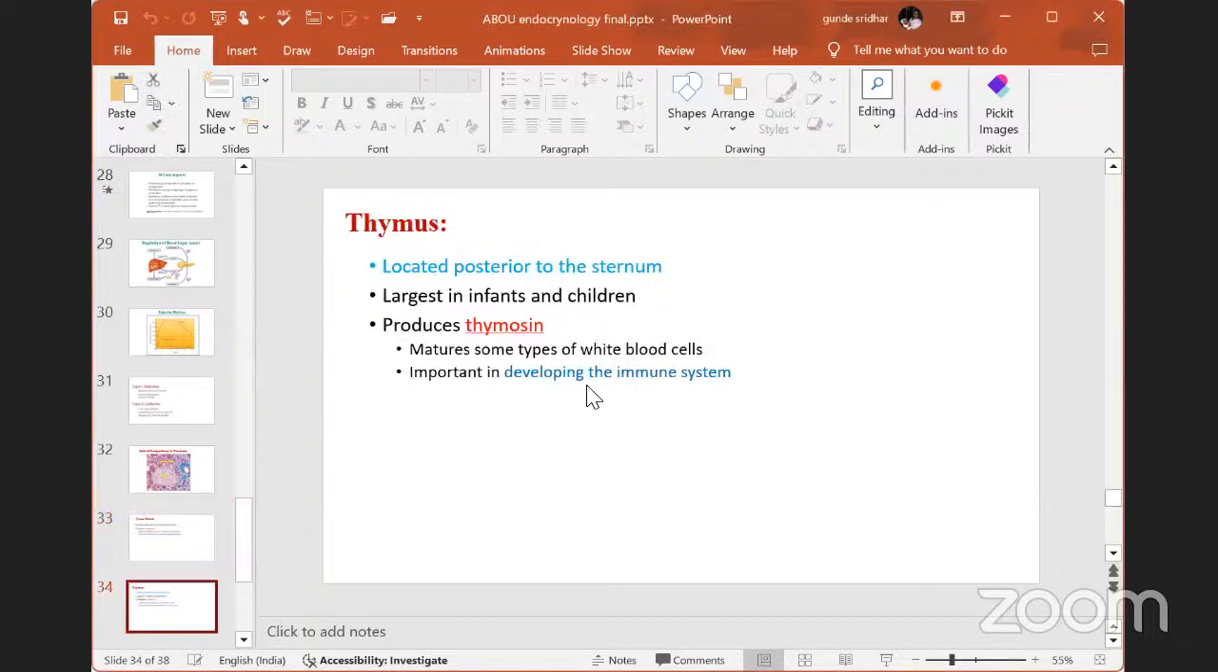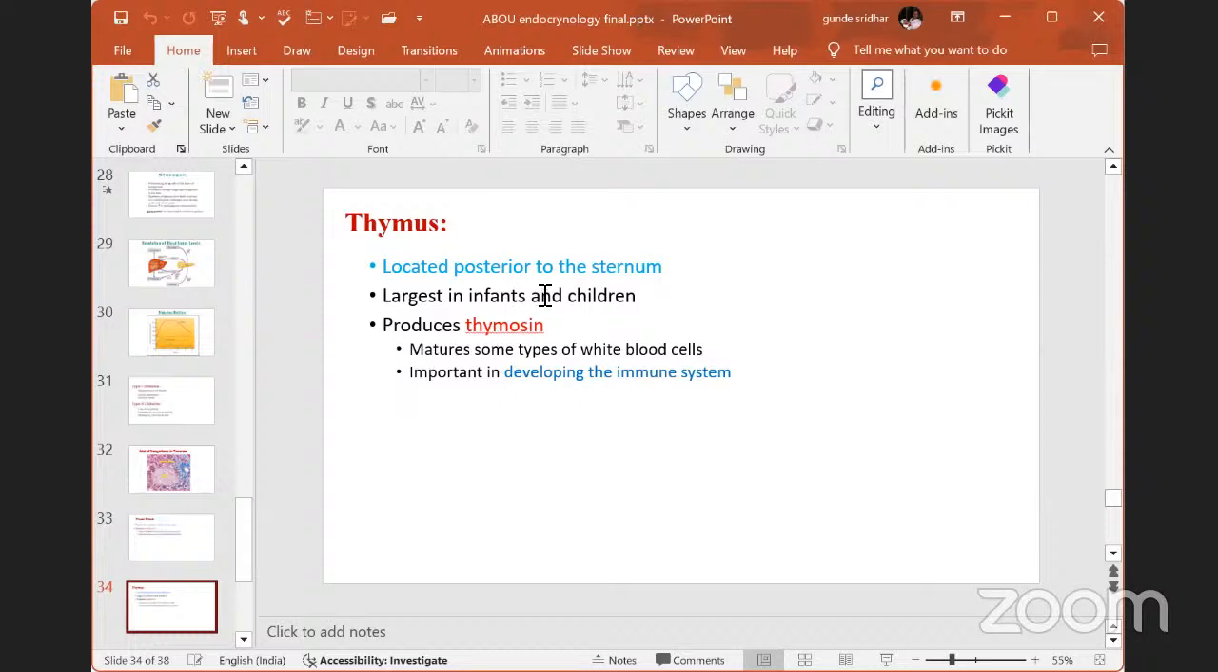Then the next one, thymus. I already told you that the thymus is only present in young ones. It will not be present in adults. Why? Because there is a process called thymic atrophy. Thymic atrophy means the glandular thymus slowly decreases. It becomes fatty thymus. When age increases, the glandular cells are replaced by fat cells. Then the activity of the thymus decreases.